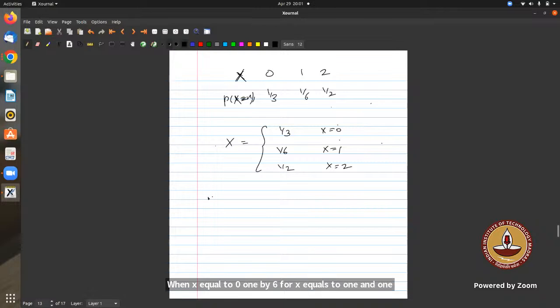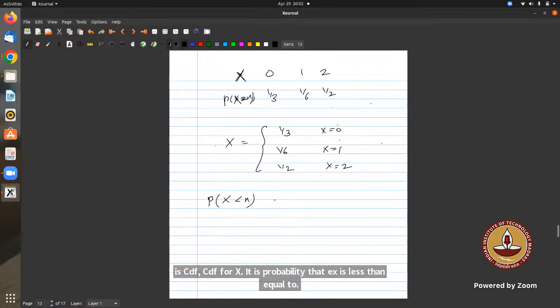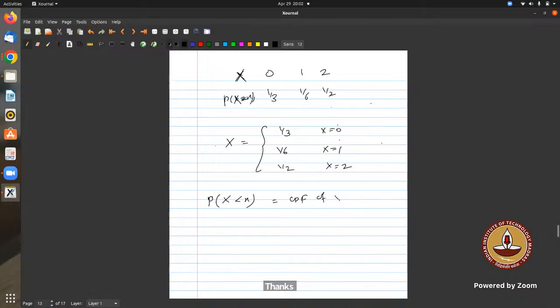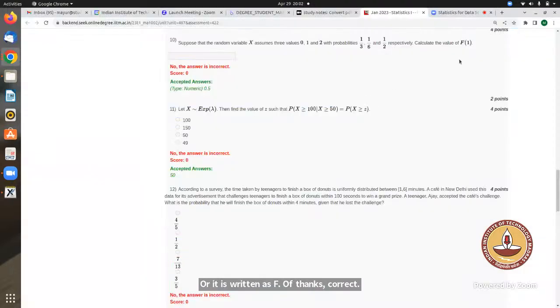What is the CDF of x? It is the probability that X is less than or equal to x, right? This is the CDF of x, or it is written as F of x. Here we have been asked for F of 1.